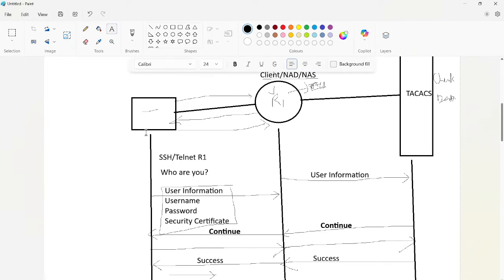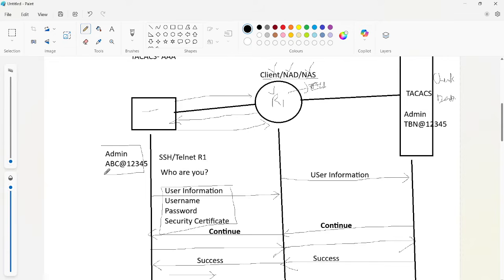Let's suppose I have created a username here. Let's suppose I take admin, and I'm giving a password tbn@12345. I have a username like this and a password like this, but I am using admin with another password, which is like this. Whenever we send an authentication request to the server, it will check against its database, right?